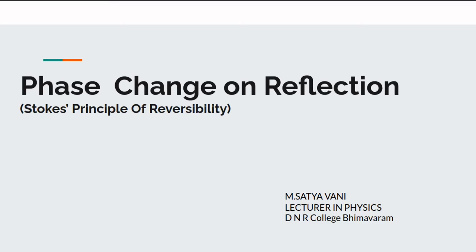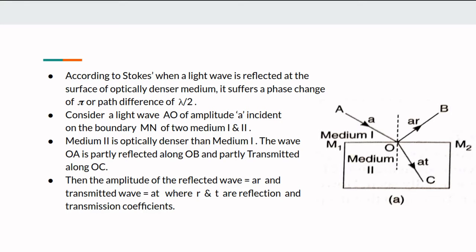In this lecture, I will discuss the Stokes principle of reversibility. According to Stokes, when a light wave is reflected at the surface of an optically denser medium, it suffers a phase change of pi, or a path difference of lambda by 2. This is known as Stokes principle of reversibility.